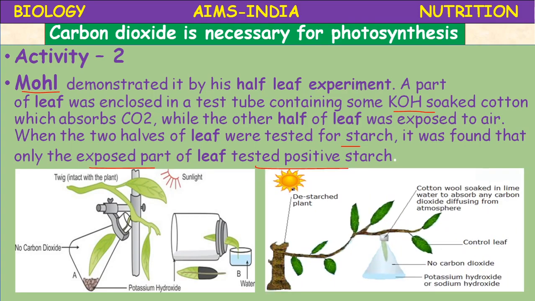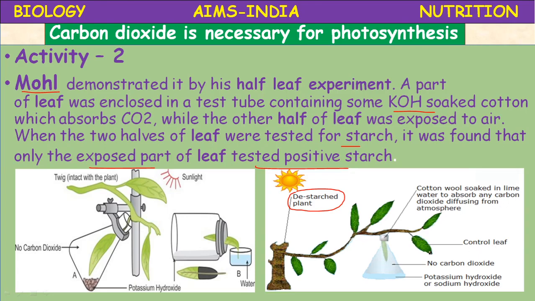Okay, so here this is the experiment. He has de-starched the plant before conducting the starch experiment. Here what he has done, he kept the plant in the dark for 2-3 days so that there is no starch in the leaves. De-starched plant he has taken, and he put a cotton wool soaked in lime water here, so that whatever carbon dioxide is present inside this conical flask is absorbed, and to observe any carbon dioxide diffusing from the atmosphere.